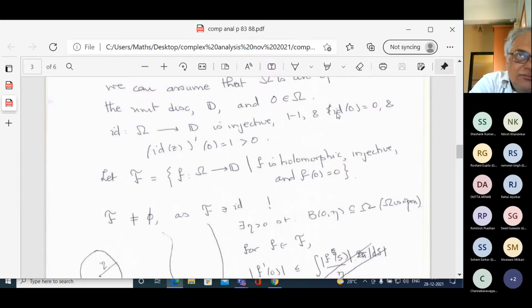In your topology class also, these inclusion maps had some names. Categorically, what are these inclusion maps supposed to be? I believe somewhere you had talked about that. Anyway, it doesn't matter, let's go ahead. So the inclusion map is in F. Therefore, the family F is non-empty.